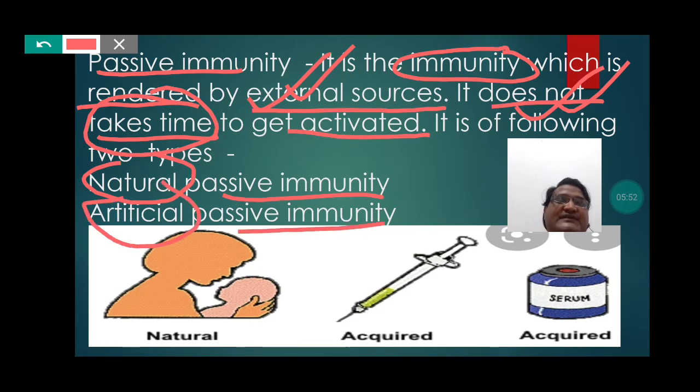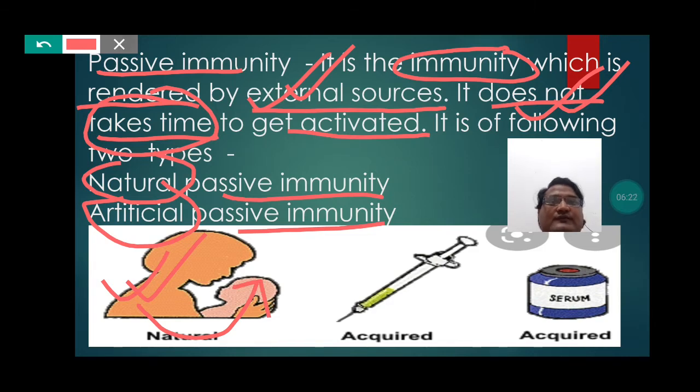So students, the best example of the natural passive immunity is breastfeeding, which you can see here, that the mother is providing milk to the newborn baby, and the antibodies which the mother has developed in her body, she is transmitting to the baby.